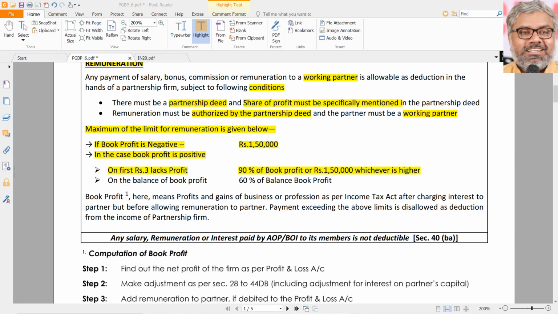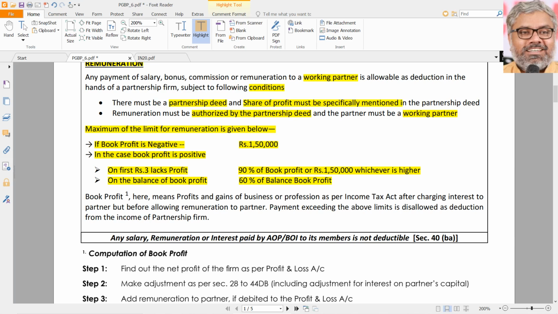Same way, imagine a firm has 2,50,000 book profit. Then 90% of that, 2,25,000, can be allowed as deduction. So the point here is on the first 3 lakhs of profit, 90% of book profit or 1,50,000 rupees, whichever is higher, is allowed as deduction. On the balance of book profit, balance means over and above 3 lakhs of the book profit, 60% of the balance book profit is allowed as deduction.